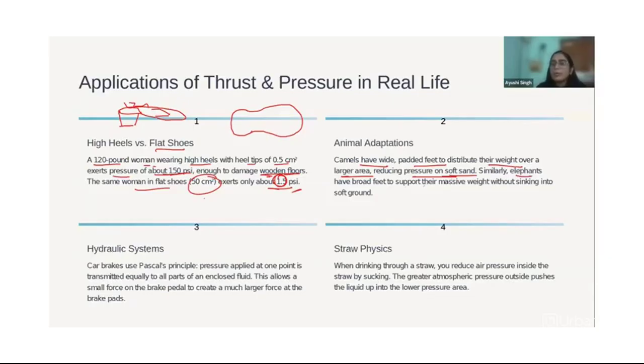Similarly, elephants have broad feet to support their massive weight, because the weight is so much that if the feet are very, very small, it would sink on the soft ground, and it would not be easy to come out of that with such a weight, right?